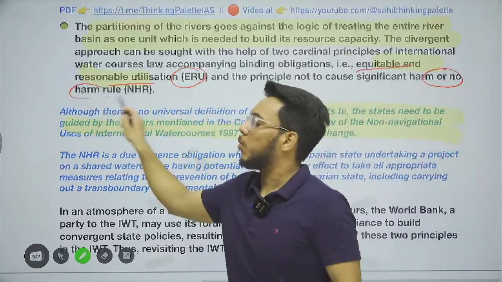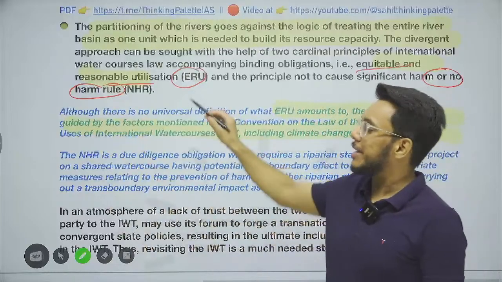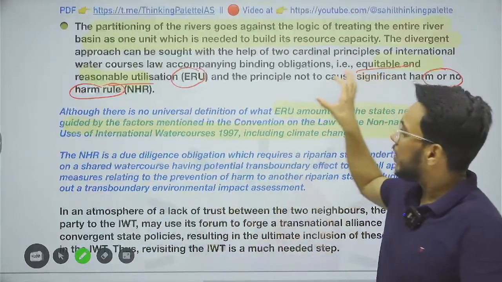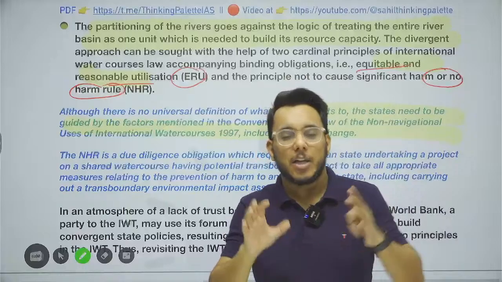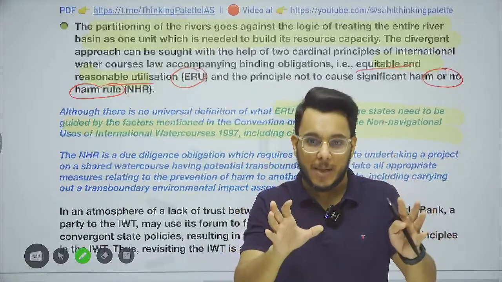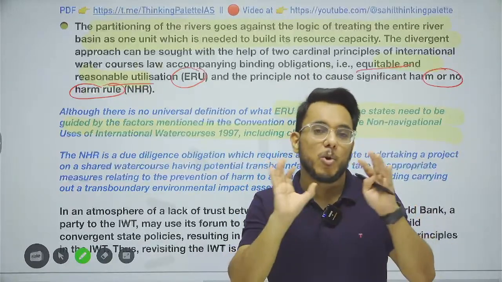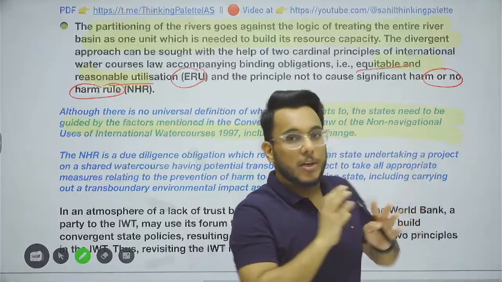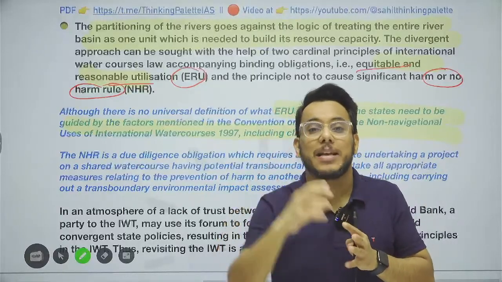No harm rule. What is the no harm rule? And what is this ERU rule? Equitable, reasonable utilization means that you should use water in a fair capacity. Don't exploit, don't abuse the water, and don't use water as a weapon against another country.